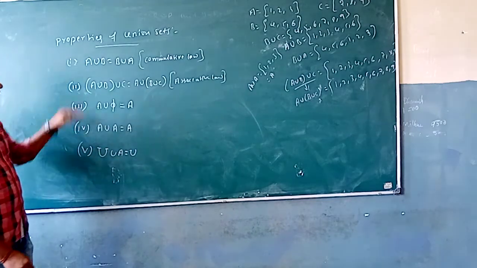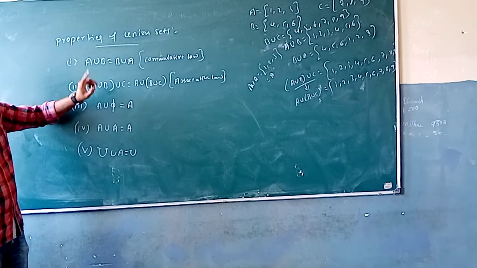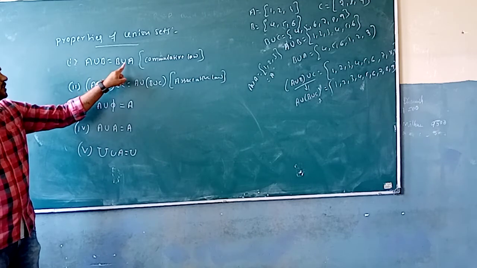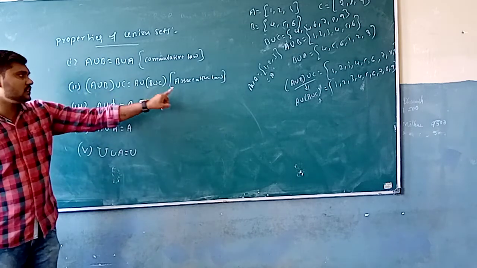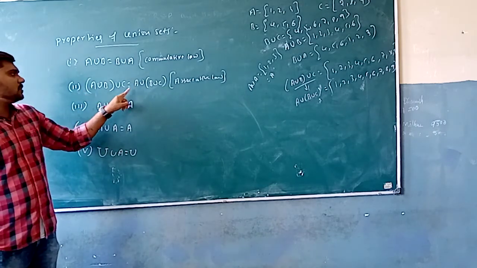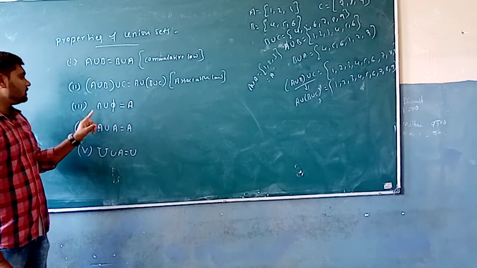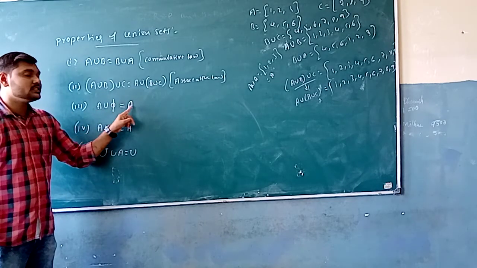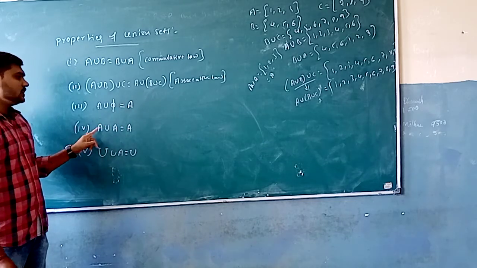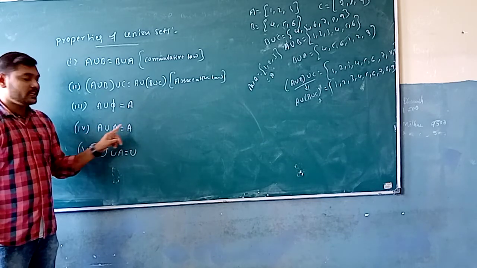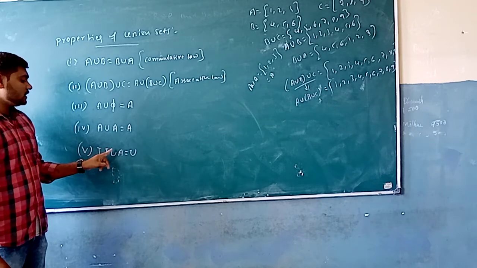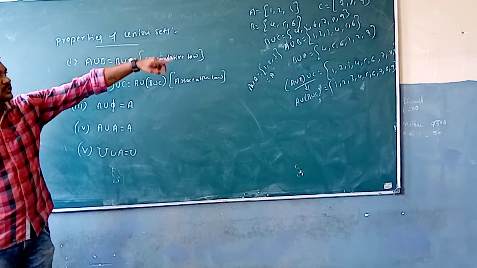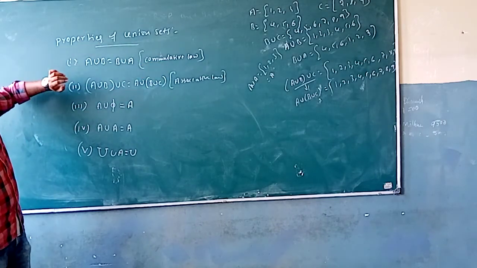Okay, so these are the very important properties under the union set. The first property says that the commutative law is A union B is equal to B union A. The second one, the associative law: A union (B union C) is equal to (A union B) union C. And the third one, A union of an empty set is only A. And the next one, A union A is equal to A. And the next one, the universal set union A is equal to U. So make sure that by using those examples I have proved the properties of the union set.